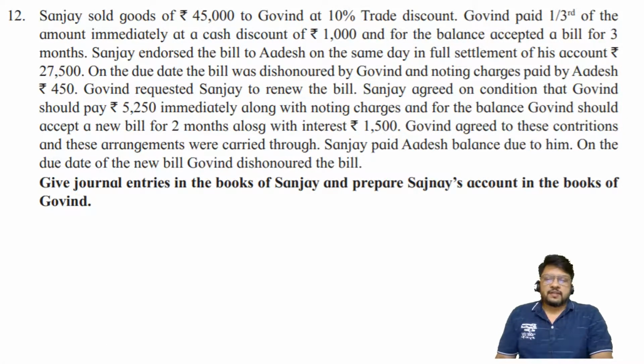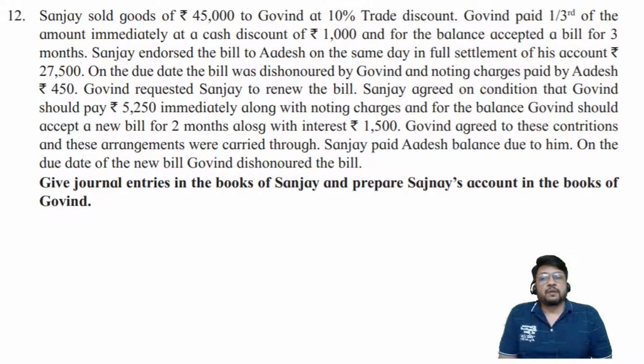So there is a greater chance that the bill must be of rupees 27,500. So Sanjay has sold goods to Govin of rupees 45,000. After deducting 10% discount, the amount will change. Of that amount, 1/3 is paid immediately. Remaining 2/3, there is a bill of exchange which is drawn. We don't know the amount of bill of exchange, but it seems that probably it is rupees 27,500. Why? Because it is endorsed to Adesh.